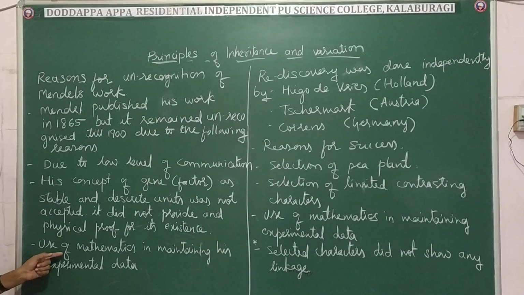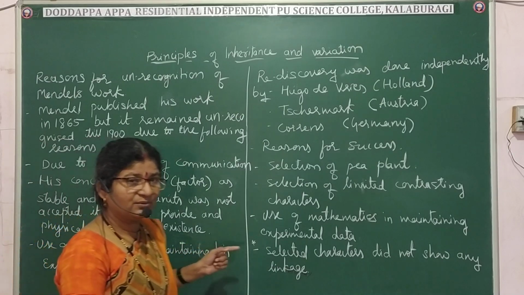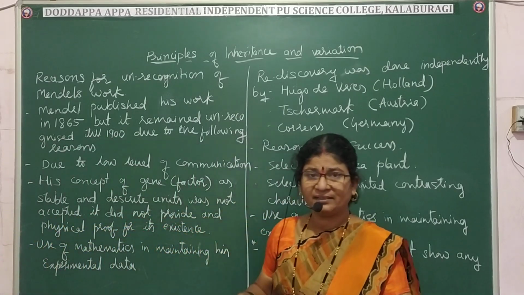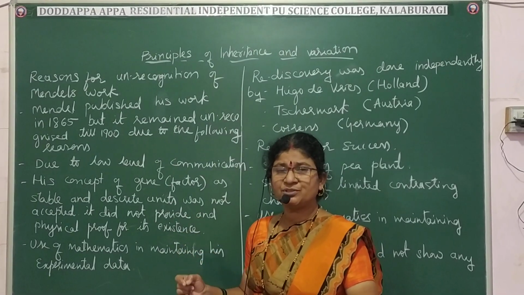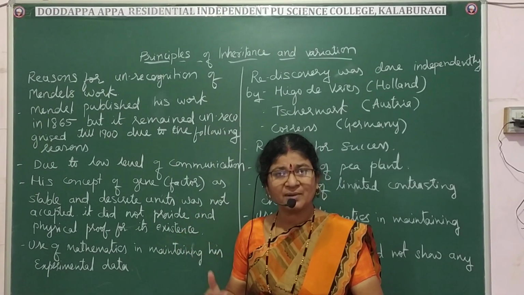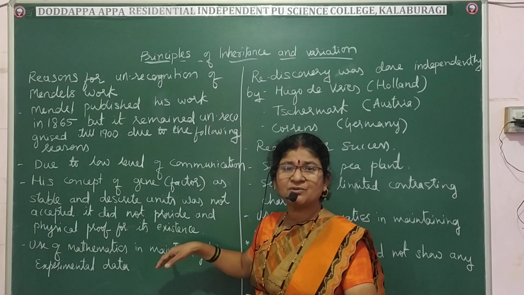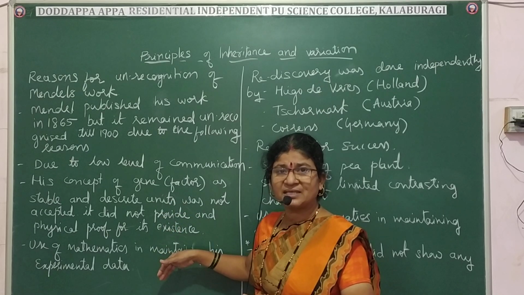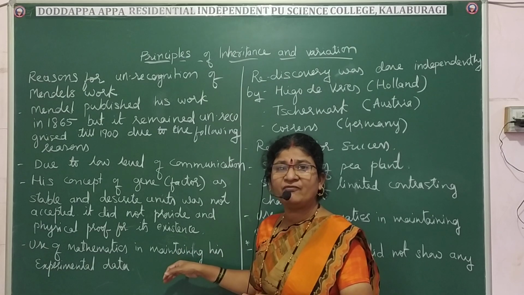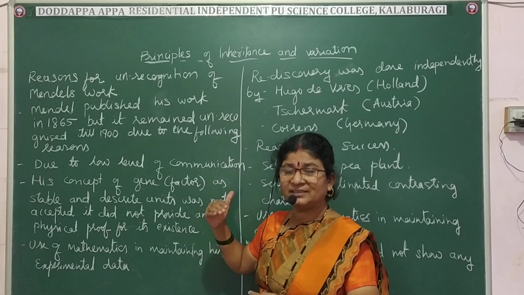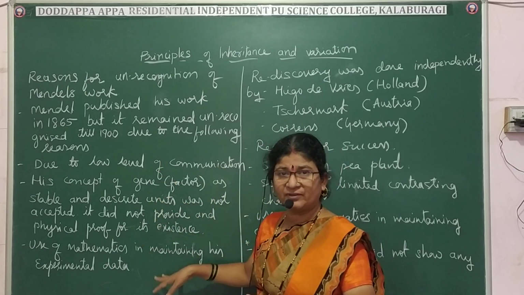And then he used mathematics in maintaining his experimental data. During that time, the use of mathematics in biology was not much, so a mathematician explaining a biological experiment was not accepted by many scientists. So these are the three important reasons why Mendel failed. Mendel's work did not get recognized during his time.